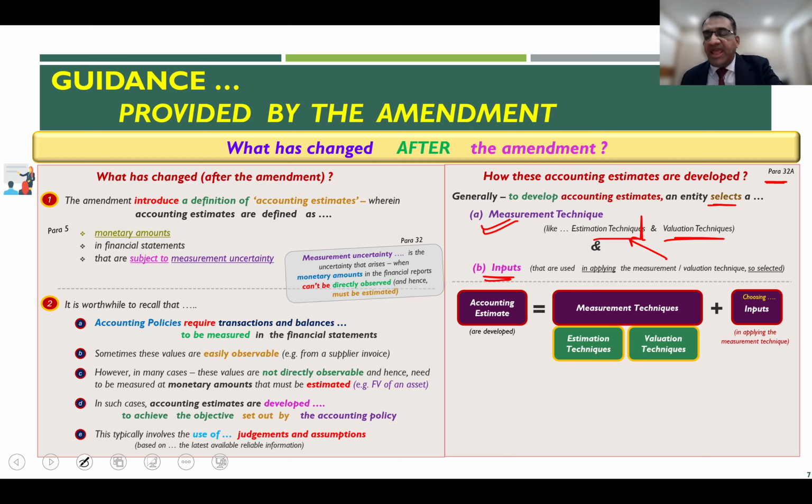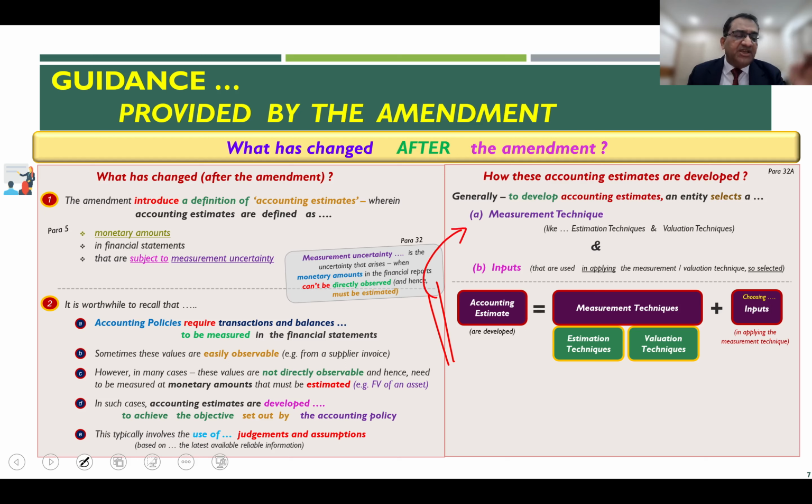And therefore, if you look at this particular chart, it summarizes all that paragraph 32A says. Paragraph 32A says accounting estimates are developed by the entity by selecting these two things: measurement techniques and the inputs which go into those measurement techniques. Now, we have already seen that these measurement techniques could be an estimation technique or a valuation technique.